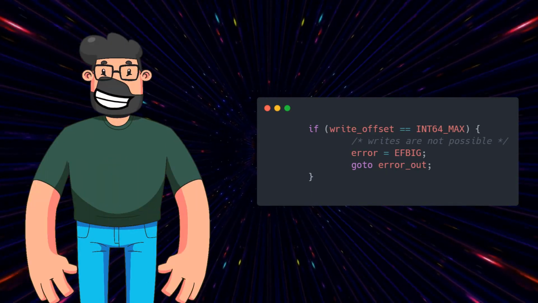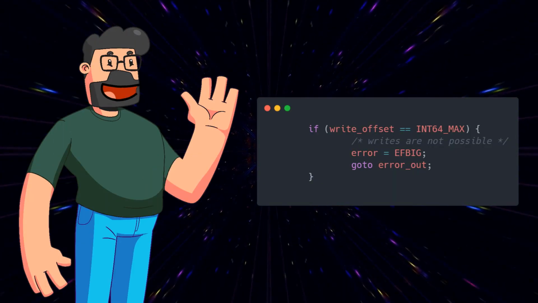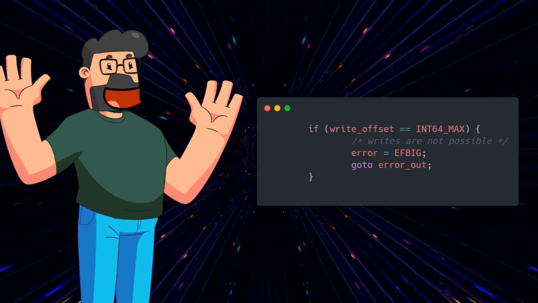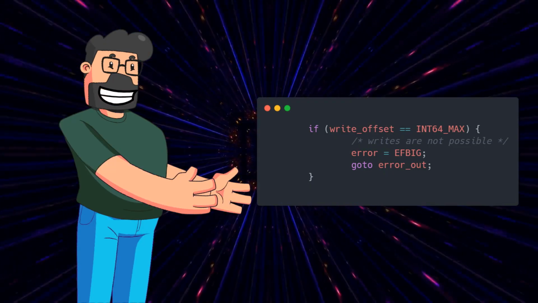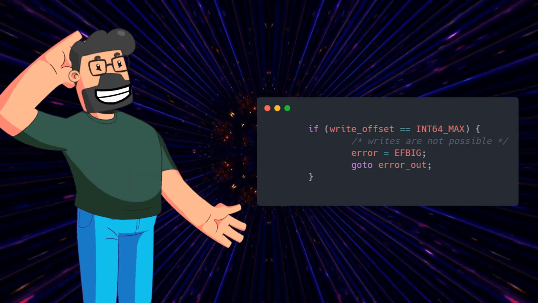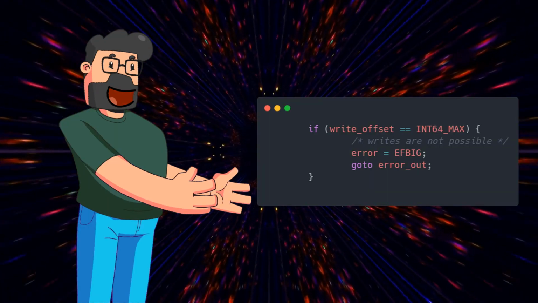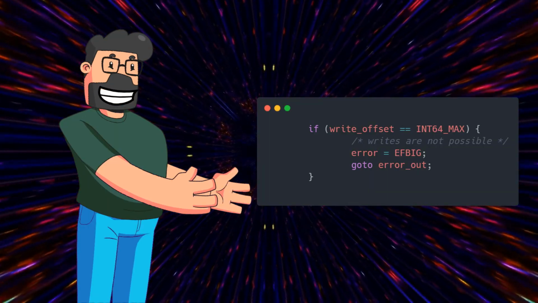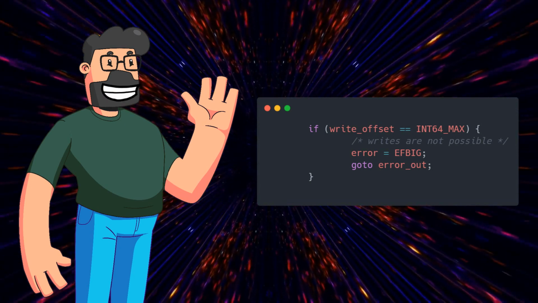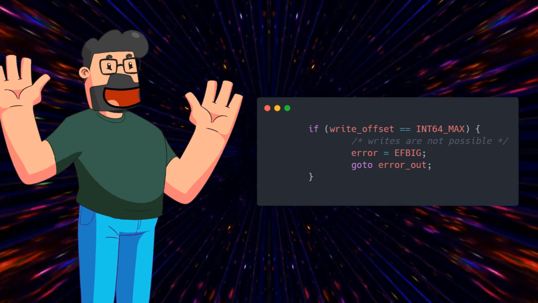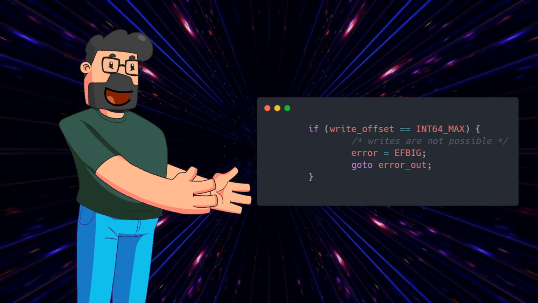It all comes down to a snippet of code hidden deep inside the macOS kernel. You see, there's this check that looks for a write offset hitting INT64_MAX. Once that limit is crossed, writing becomes a big no-no. Any further attempts are met with an EFBIG error, bringing our whole seeking shenanigans to a screeching halt. And that explains why our little C program behaves so strangely on macOS. Aha! The solution to our terminal seeking conundrum lies within this code snippet.